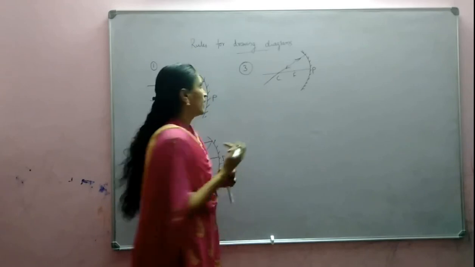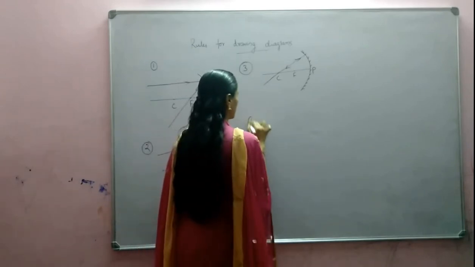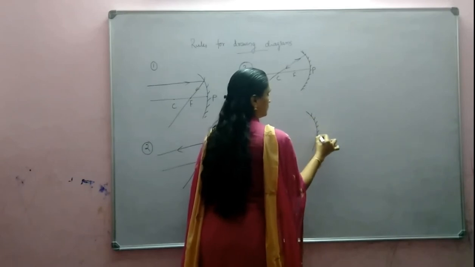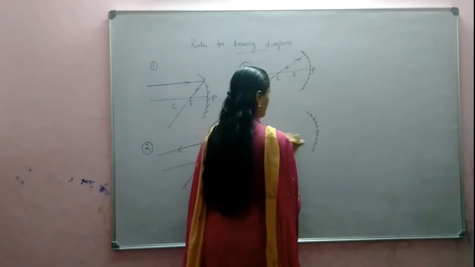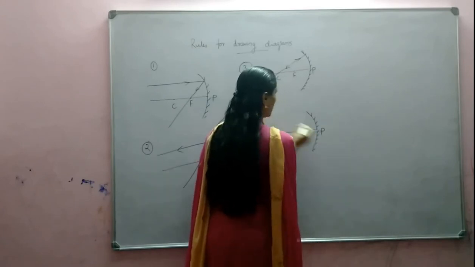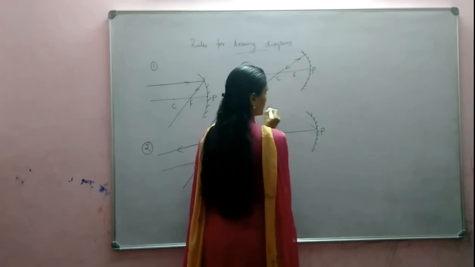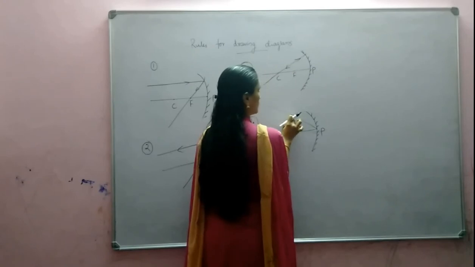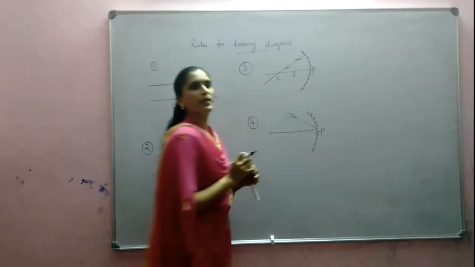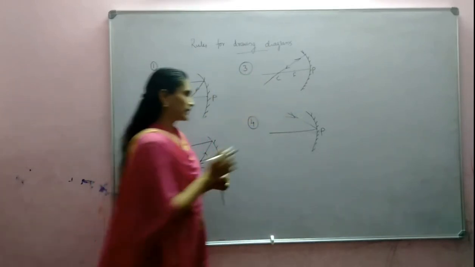Okay. And next one, a ray which makes some angle with the principal axis.